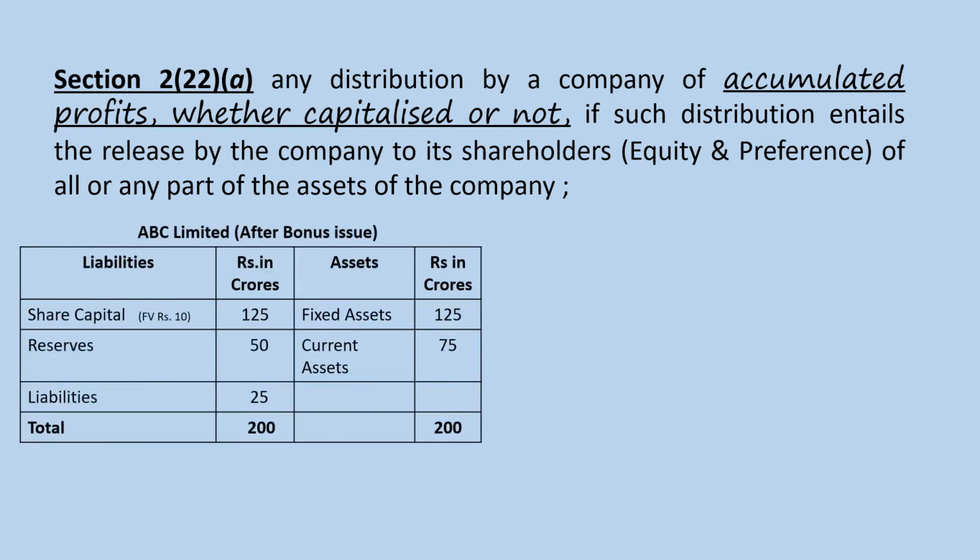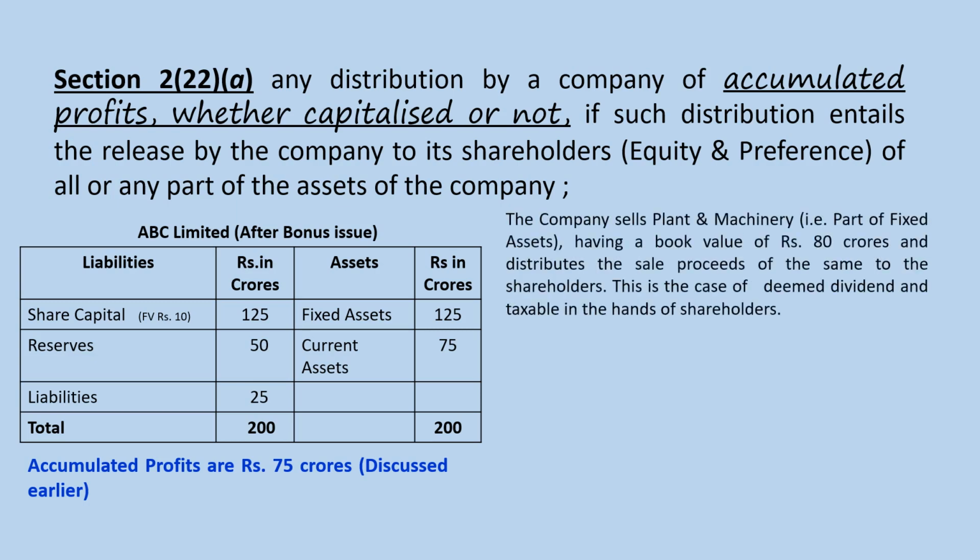Let us again consider ABC Limited after bonus issue, which was discussed in the previous slide. The same balance sheet I am carrying forward. Accumulated profits, as discussed earlier, remain at rupees 75 crores. The company sells plant and machinery, that is a part of the fixed assets, having a book value of rupees 80 crores and distributes the sale proceeds of the same to the shareholders. This is the case of deemed dividend and it is taxable in the hands of shareholders.